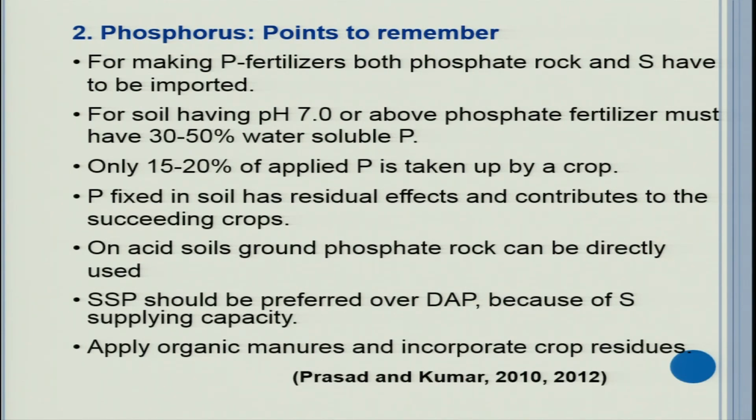Phosphorus fixed in soil has a residual effect and contributes to the succeeding crops. On acid soils, ground phosphate rock can be directly used. This is a good strategy to use rock phosphate. Single superphosphate should be preferred over diammonium phosphate because of its sulfur supplying capacity. Apply organic manures and incorporate crop residues. So these are the options to improve the phosphorus use efficiency of fertilizers.